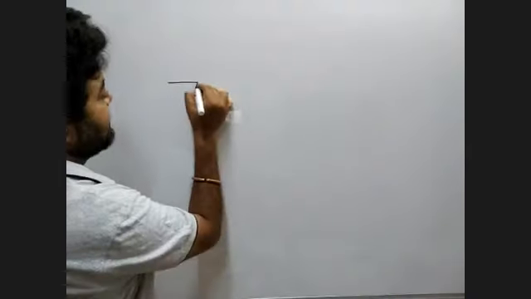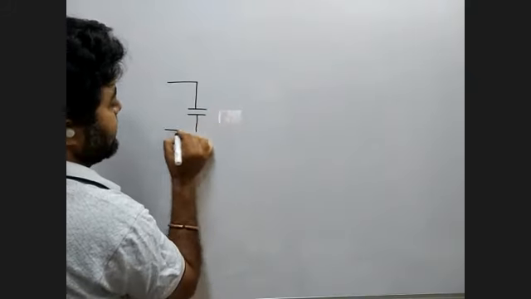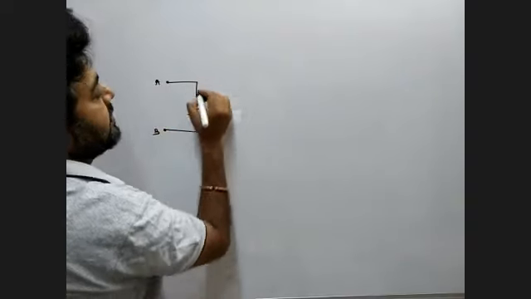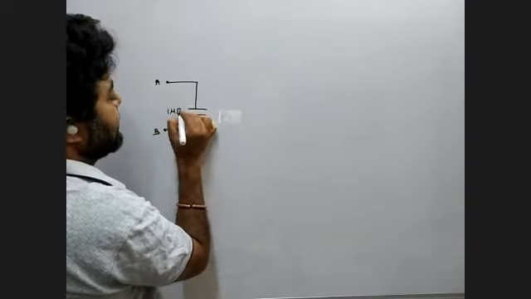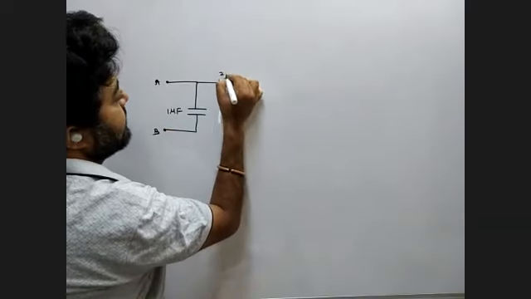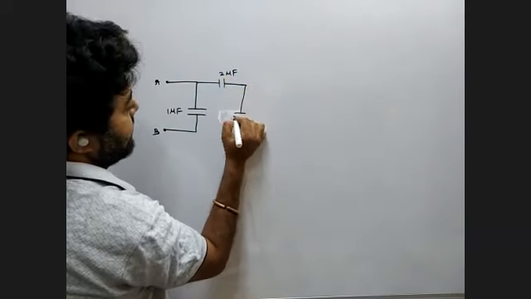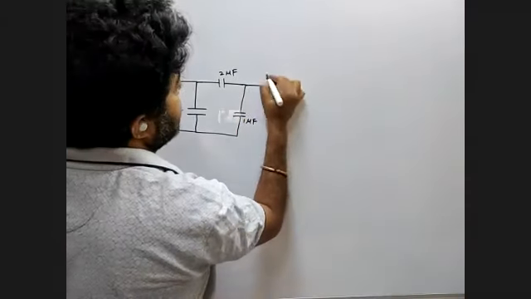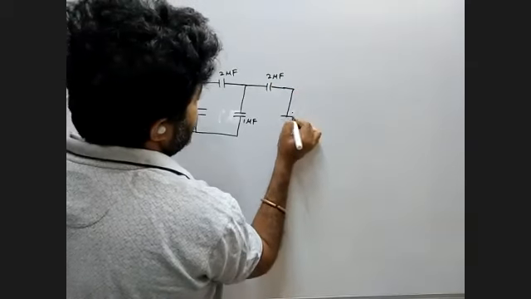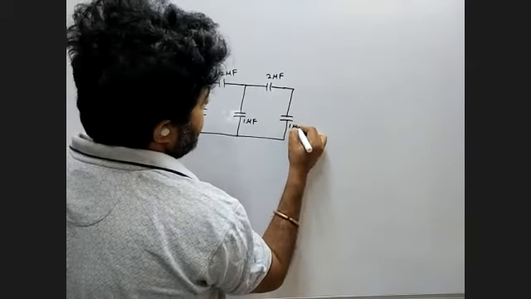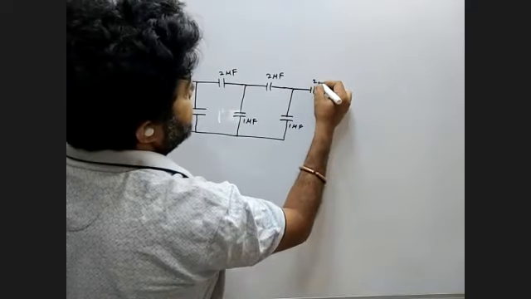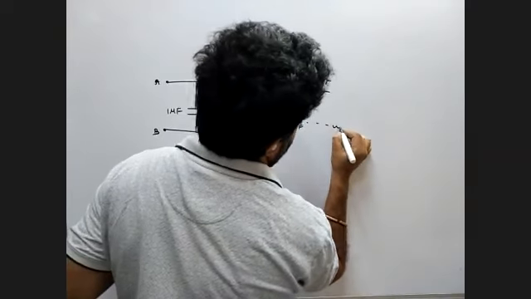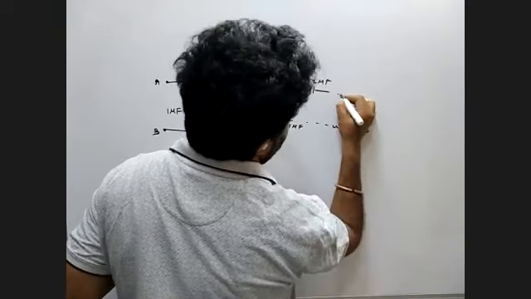We start with a very interesting numerical. Suppose A and B are two points. We have 1 microfarad, 2 microfarad, 1 microfarad, 2 microfarad, 1 microfarad, 2 microfarad, and so on up to infinity.